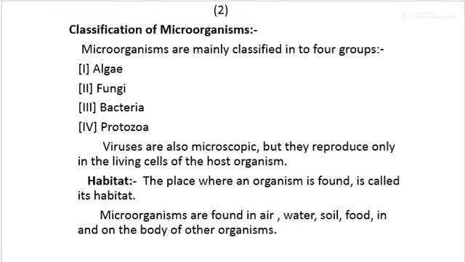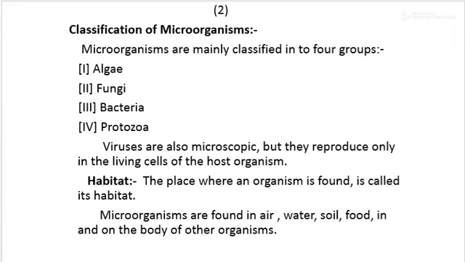Now we classify microorganisms into four main groups: algae, fungi, bacteria and protozoa. We'll discuss these groups in the next slides. Viruses are also a kind of microorganism, but they are not living.